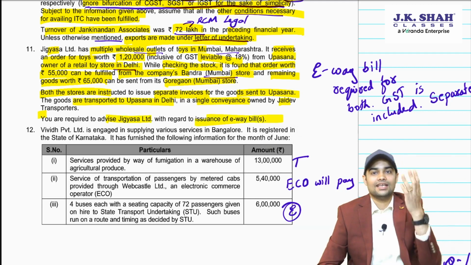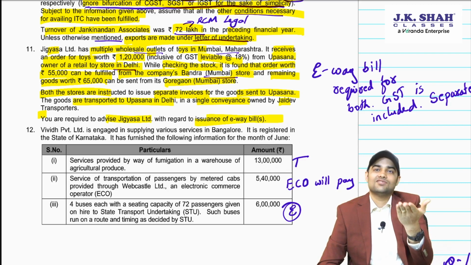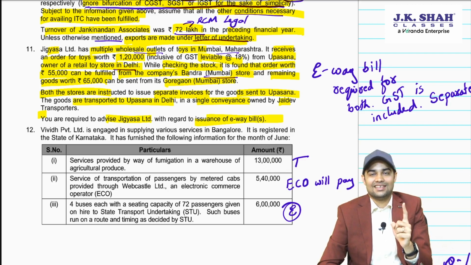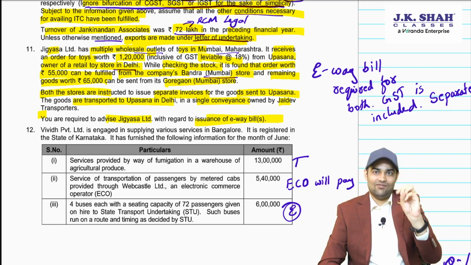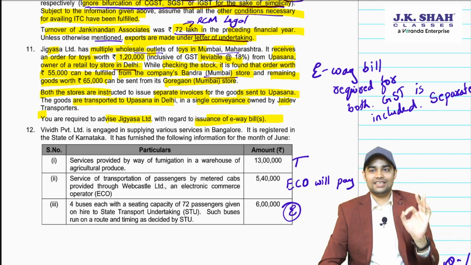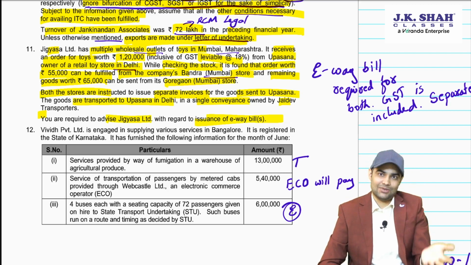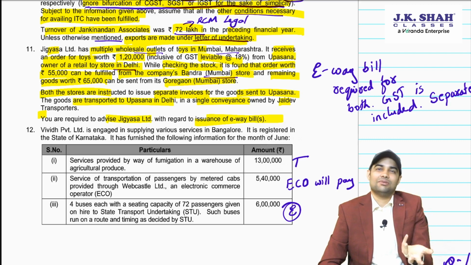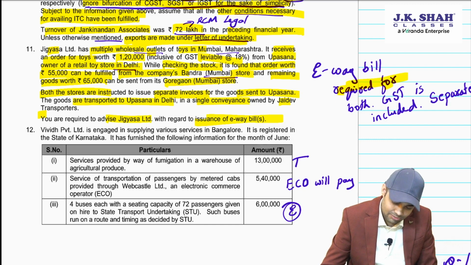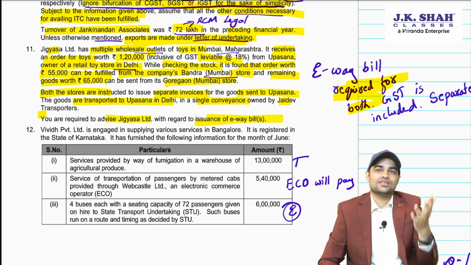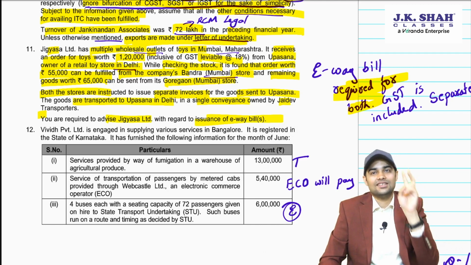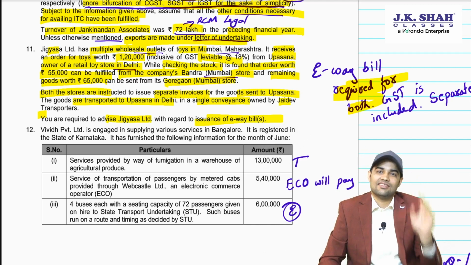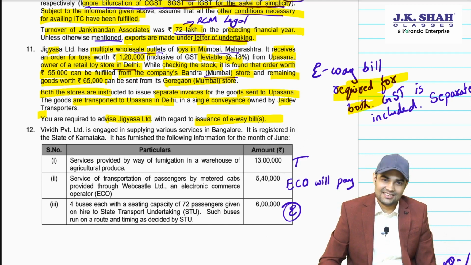Is e-way bill required? Yes. People, don't forget, don't try to remove GST. For e-way bill purposes, it is including GST that you check the 50,000 limit. So for both the consignments, you are required to generate e-way bills separately. Even CBIC has given a frequently asked questions FAQ. They have clearly mentioned that for separate invoices you will have to issue separate e-way bills. So you are required to issue e-way bills for both 55,000 and 65,000, though going in the same conveyance. As two invoices are there, two separate e-way bills are required to be generated. Clear?